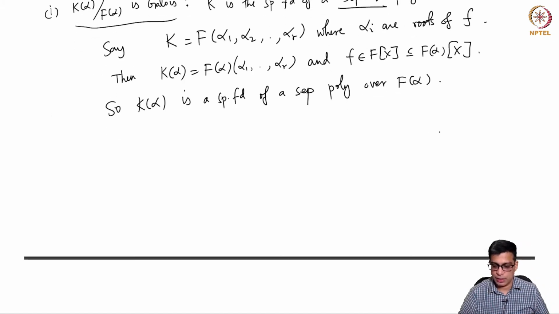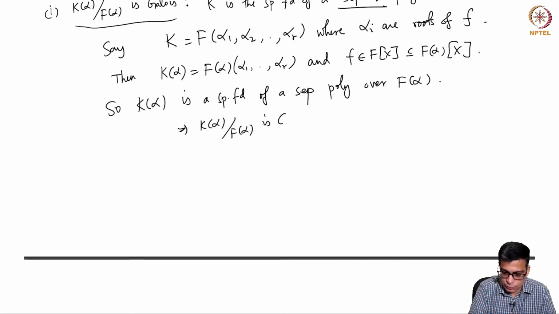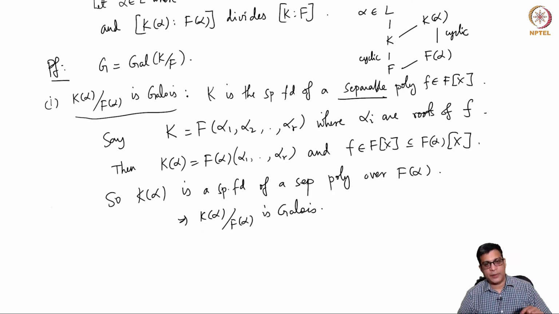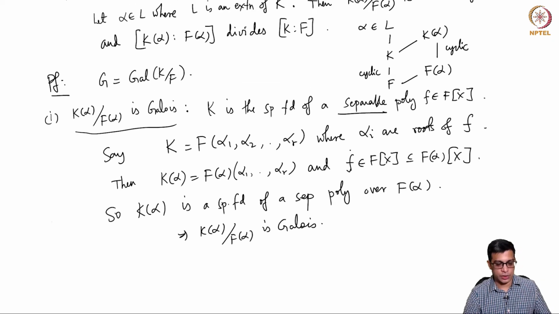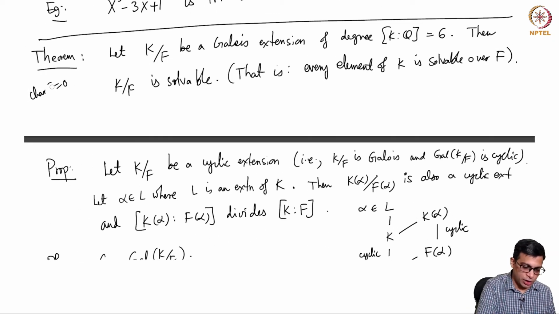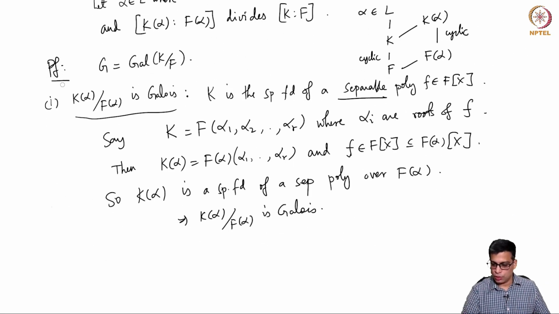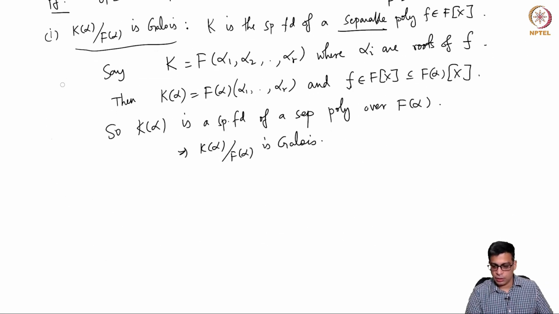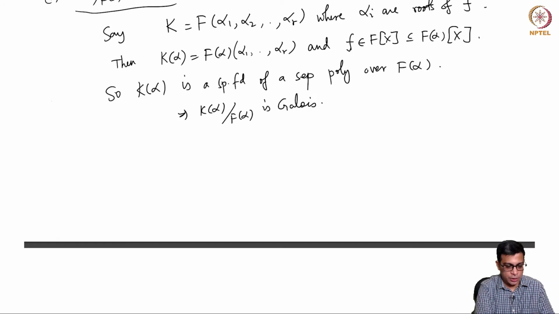So it is Galois. Simple, right? The same polynomial in F[x] whose splitting field is K will do the job for us, because K(alpha) is a splitting field of the same polynomial. Now you just change the base field and the polynomial is in the base field, so there is no problem. So this is Galois, and by the way, I don't think I need characteristic 0 here. Separability is an assumption, but we are working with the same polynomial, so that is separable.